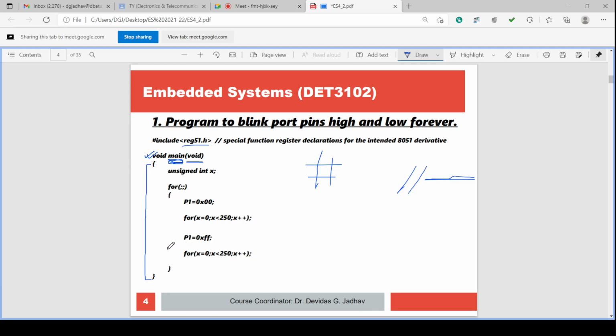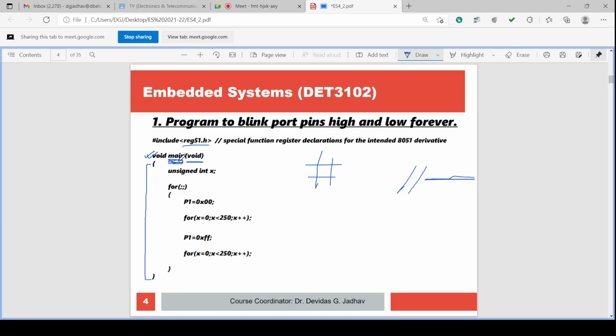So the opening and closing curly brackets are the block defining curly brackets for this for loop. Similarly, this curly bracket opening and this curly bracket closing define the